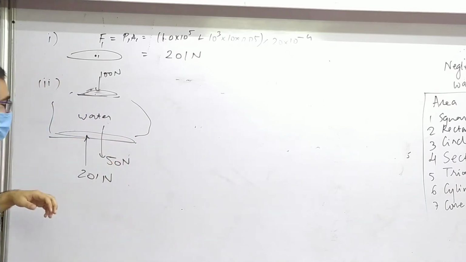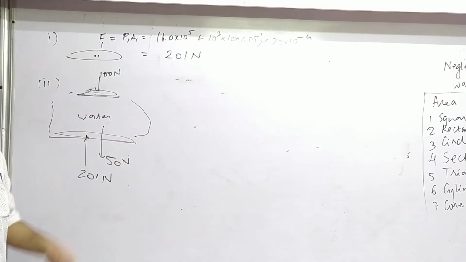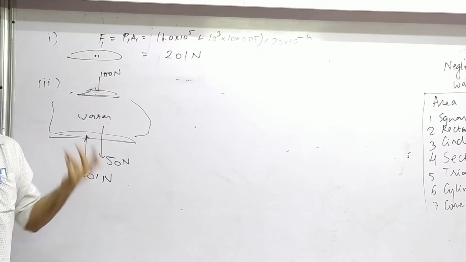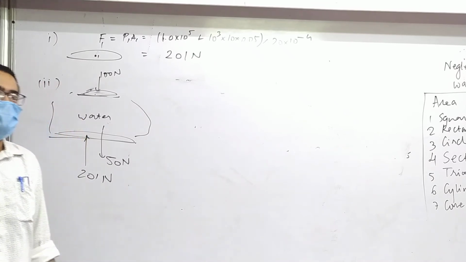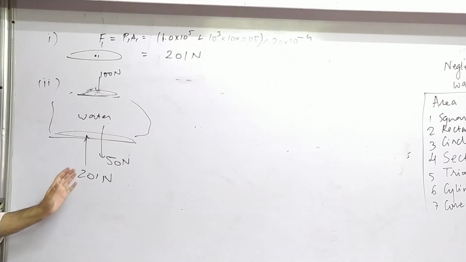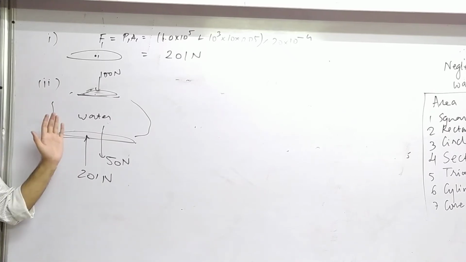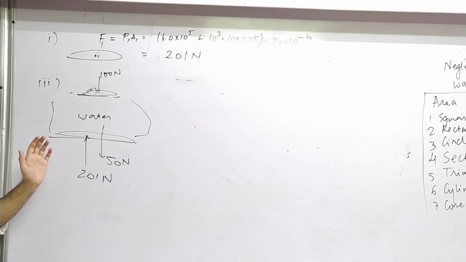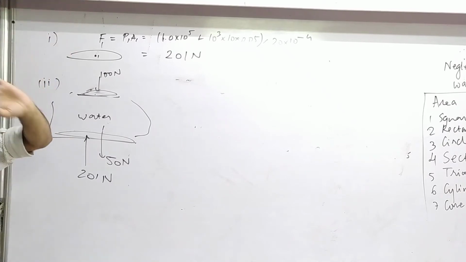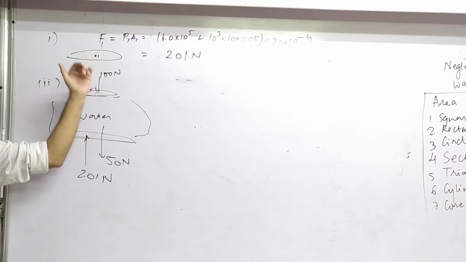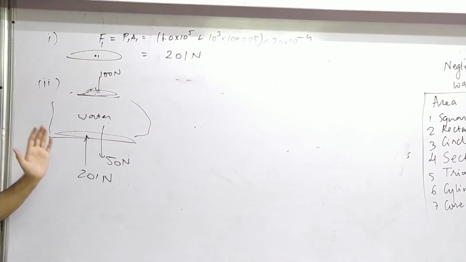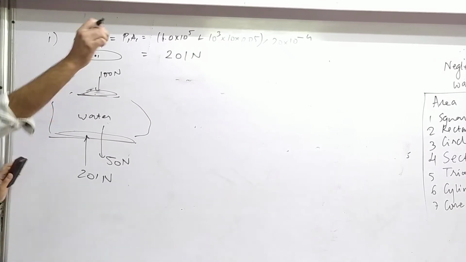So Rutul, you're saying that the acceleration is upward. Can you please explain why? 201 Newton force upward, more force than downward. Okay, very good, Rutul. Sit down. Perfect reason. Well done. So, like you said, there's more force upwards and less force downwards. So the net acceleration is upward. That is Newton's second law. Correct? Okay.